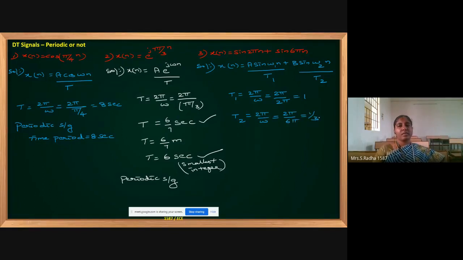Okay. And here if you see, both the terms are having pi. It is periodic only. Both the terms are having pi in the given question, so it is periodic only. But if you see, T1 is an integer and T2 is a fraction. So you have to convert the fraction to an integer, and only then do T1 by T2. Before doing T1 by T2, you have to see that both the time periods are either fractions or integers.